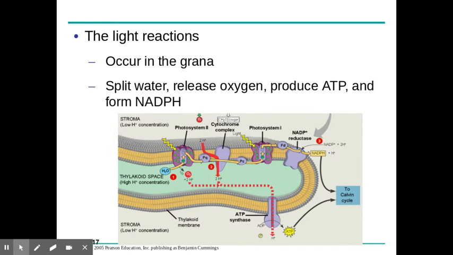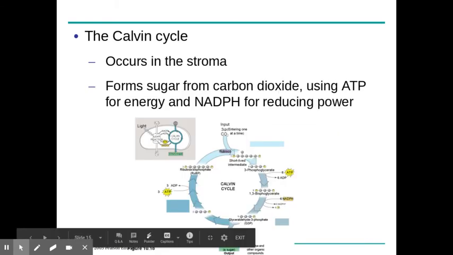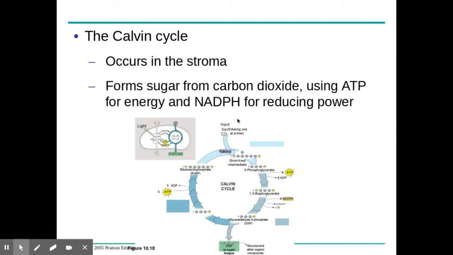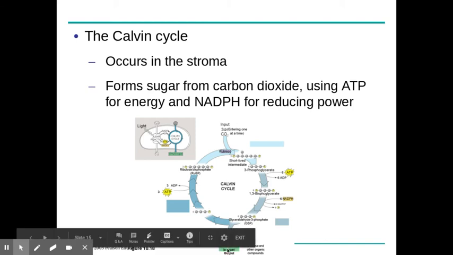So this is the light reaction. Why? Because it requires light. The Calvin cycle is separate from that, and the Calvin cycle's job is to create the sugar. You'll see that carbon dioxide enters. There's going to be a series of intermediates here. You do not need to know those intermediates.